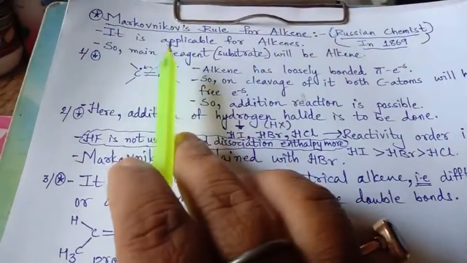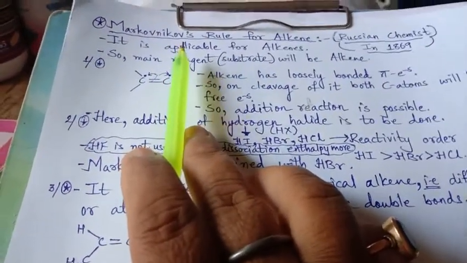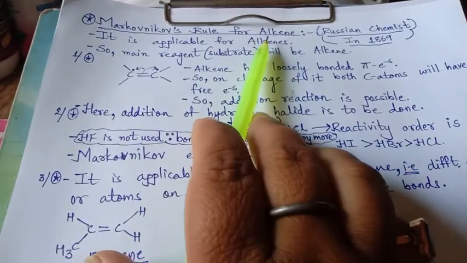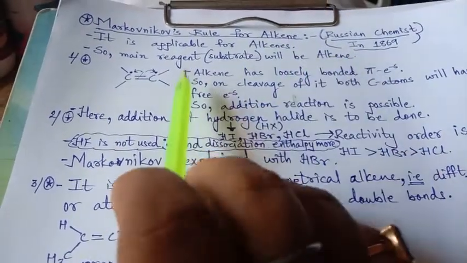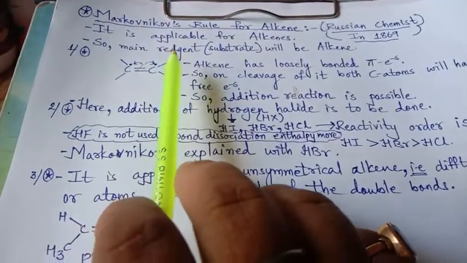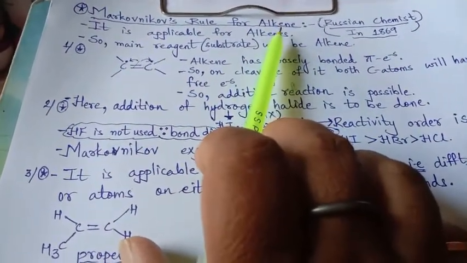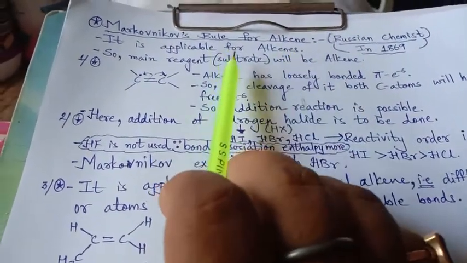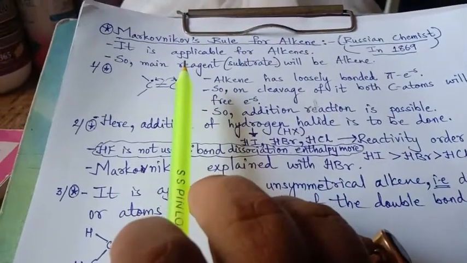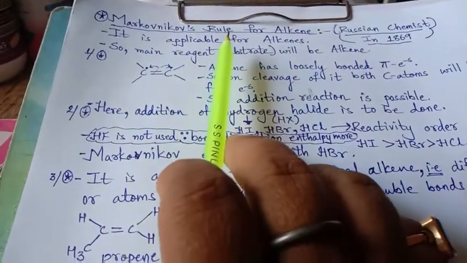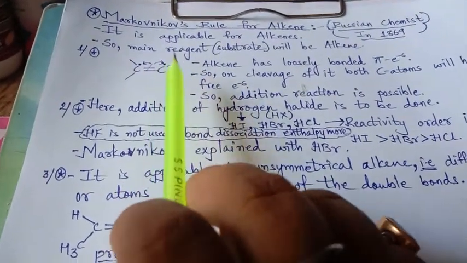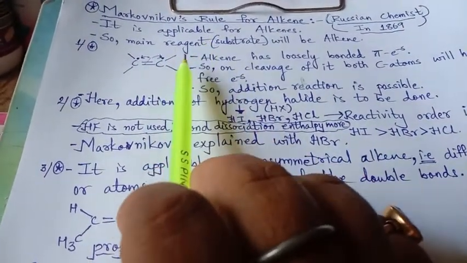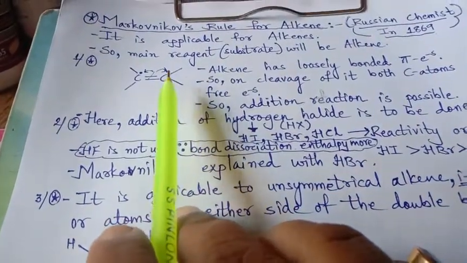Good afternoon, dear students. Here is the Markovnikov rule for the alkene. A Russian chemist in 1869 observed this addition reaction on alkene, and in his remembrance, the reaction itself is considered as Markovnikov's rule. So let us first discuss the 5 points on which this rule is based, and then we will see the mechanism.